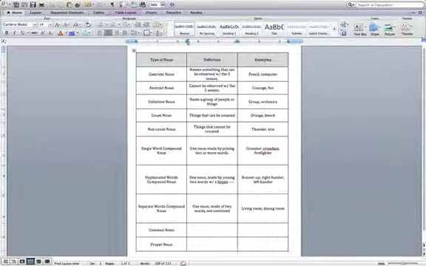Okay. And common nouns name any one of a class of people, places, things, ideas. It's not specific. It's just any person, any place, anything, any idea. So example would be inventor. Or village.